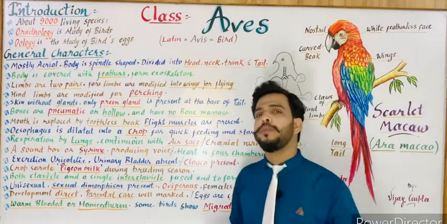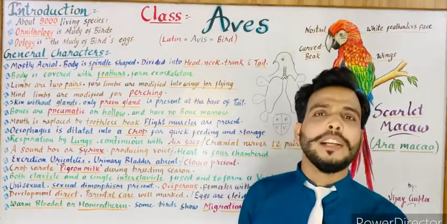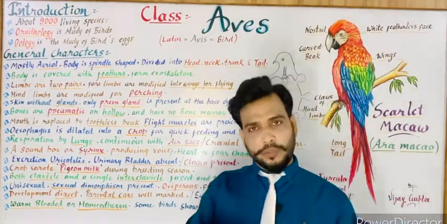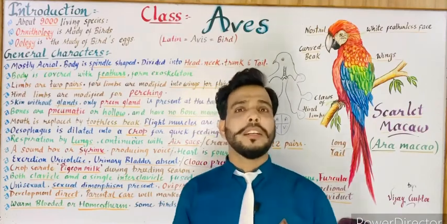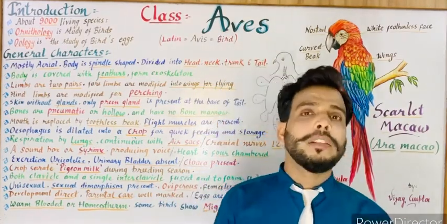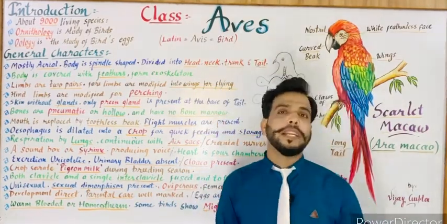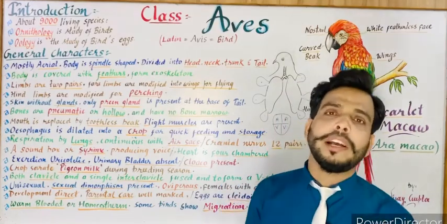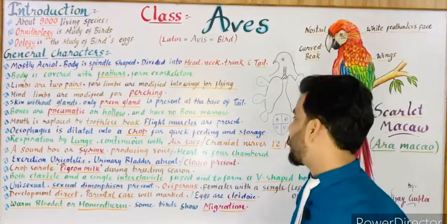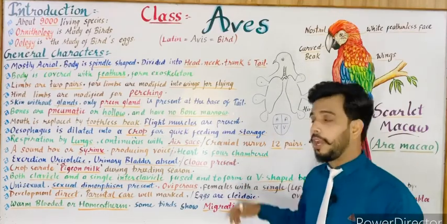Now the cloaca is present. As I told you before, cloaca is a single opening in which the digestive tract, excretory tract and reproductive tract, all three tracts open. The single opening is known as cloaca. So cloaca is present in the birds. Birds lay their eggs with the help of cloaca.